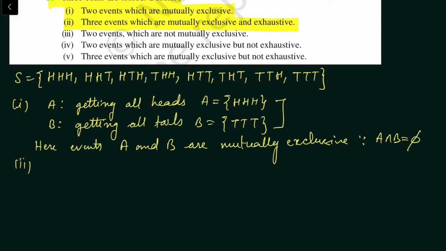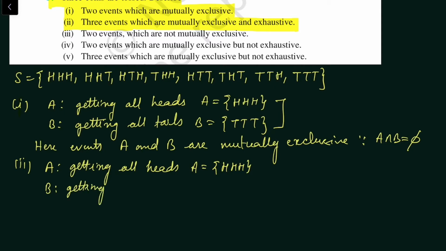let's consider event A of getting all heads. Then A will have all heads. Consider another event B of getting exactly one tail.